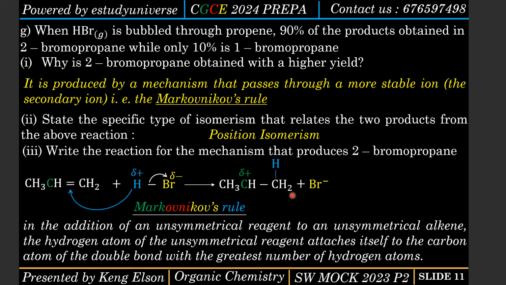When that is done, we are also going to produce Br minus, and this Br minus will need to attach itself to this slightly positive carbon here as a substituent group. Then we are going to get 2-bromopropane. So that's the reaction mechanism.